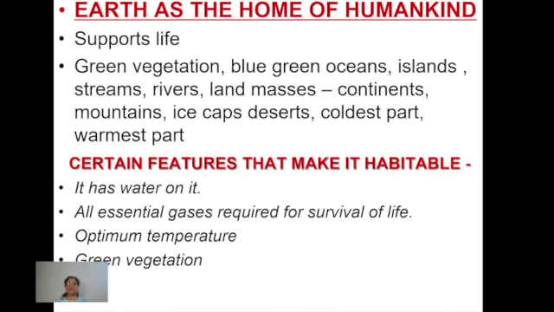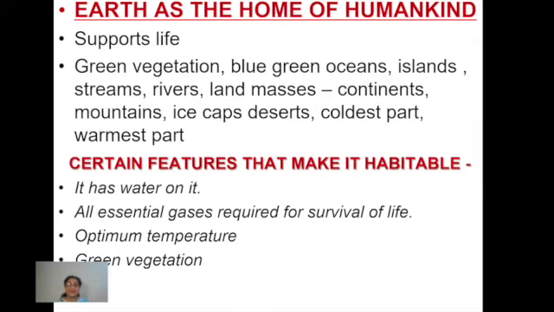Now, when we talk about Earth as a home of humankind or living beings, first of all, the Earth has green vegetation, blue-green oceans, islands, streams, rivers, land masses which include continents, mountains, ice caps and deserts, coldest part, warmest part.